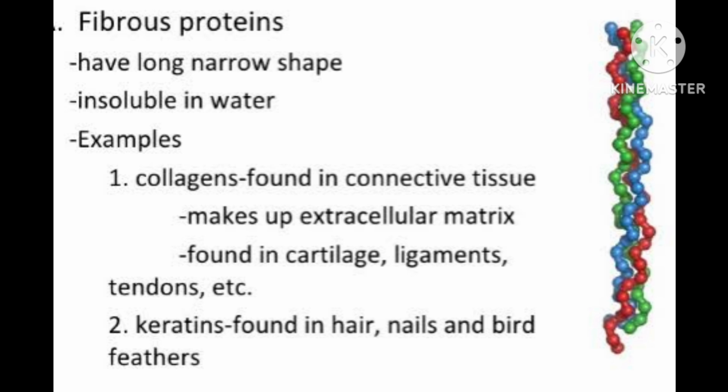Means secondary is more complex than primary, tertiary is more complex than secondary, quaternary is more complex than tertiary. Correct? Quaternary means 4. Each level is more complex than the previous one.